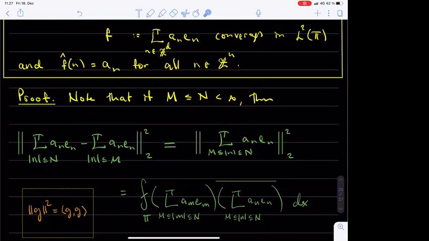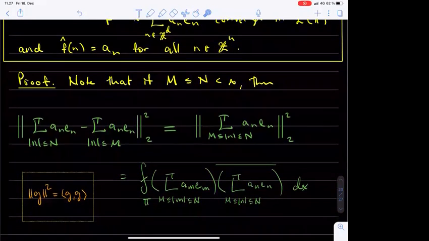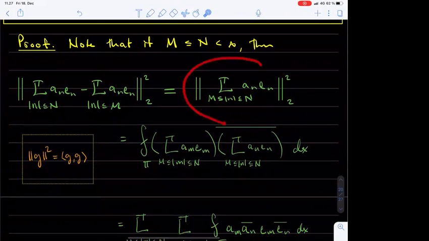Let us then turn to the details. We should verify that the partial sums we mentioned before form a Cauchy sequence. To this end, fix two natural numbers big N and big M. Then consider the L2 norm squared of the difference of the partial sums with indices big N and big M. This quantity equals the L2 norm squared of the sum over absolute value of n between big M and big N of a_n e_n.